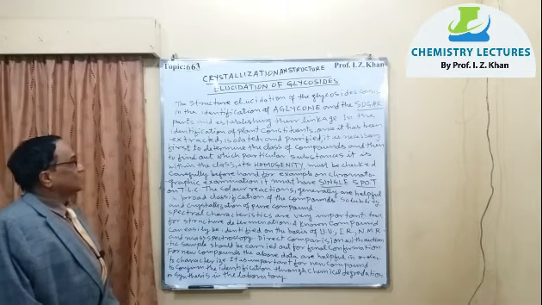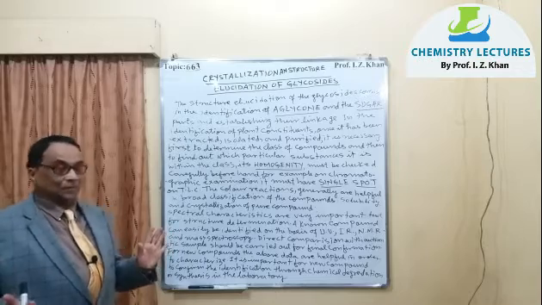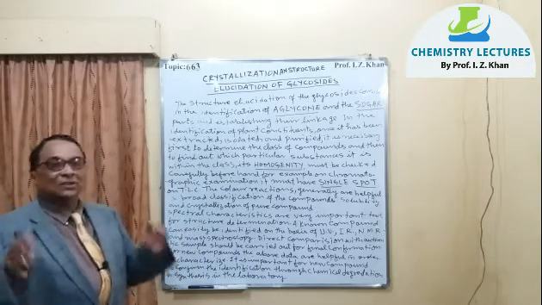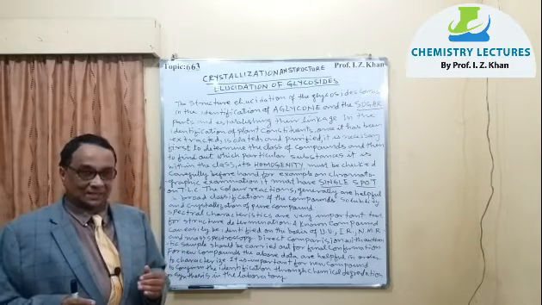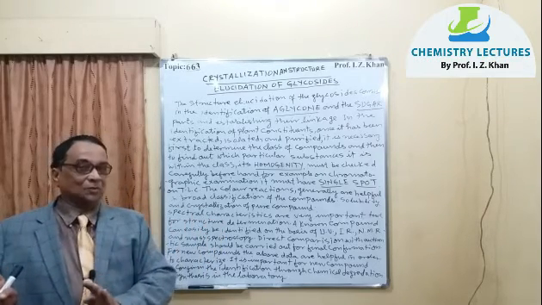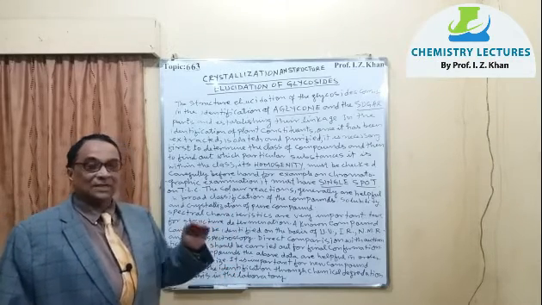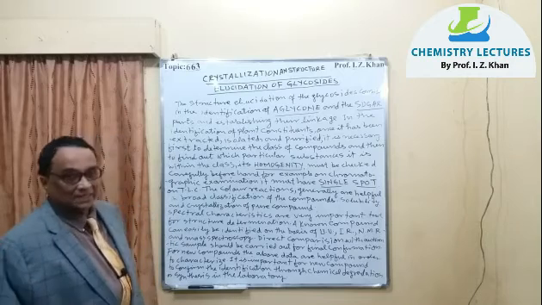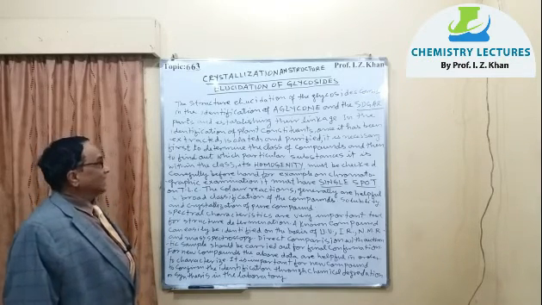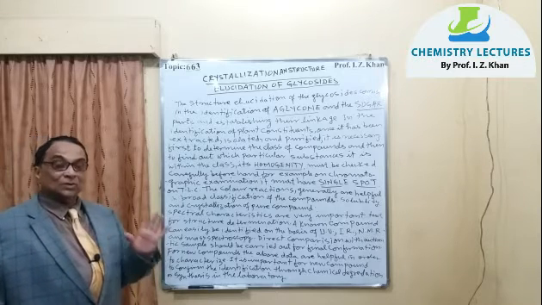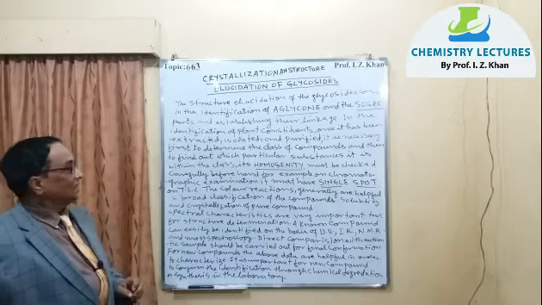So now the structure elucidation of glycosides consists in the identification of the aglycone. All this I have already discussed. First thing, your aim is to elucidate the structure of the glycoside. First you have to separate it into sugar and aglycone, meaning the sugar and non-sugar parts, with the help of hydrolysis with 7% or 14% sulfuric acid, giving the aglycone and sugar parts, and then establishing their linkage. You have to establish at what position the sugar is linked.